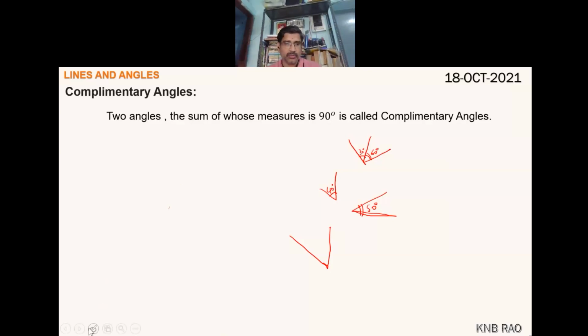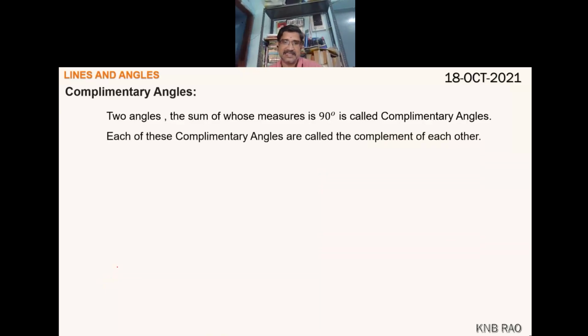We have already understood the meaning of complementary in our 6th class itself. Each of these is complement to the other, complement to each other.